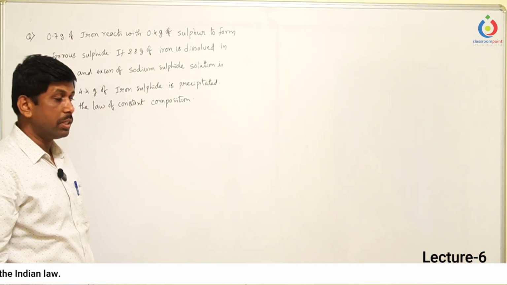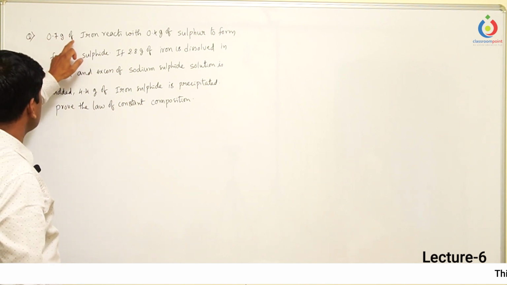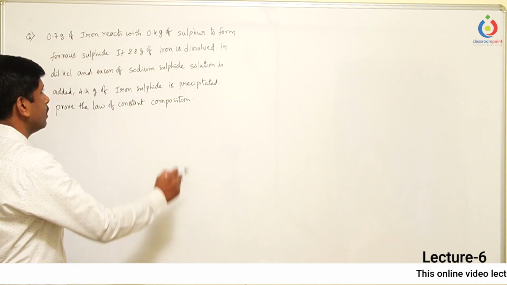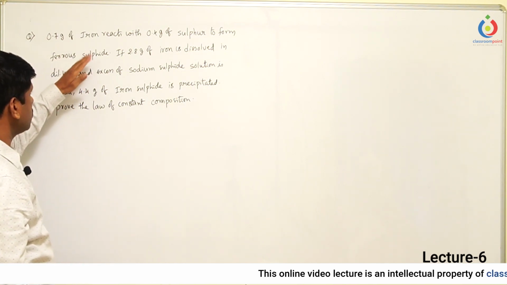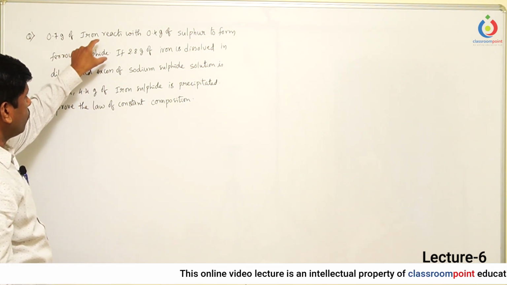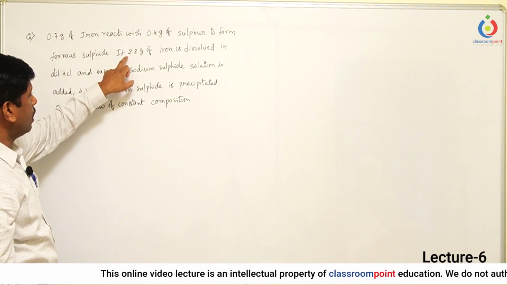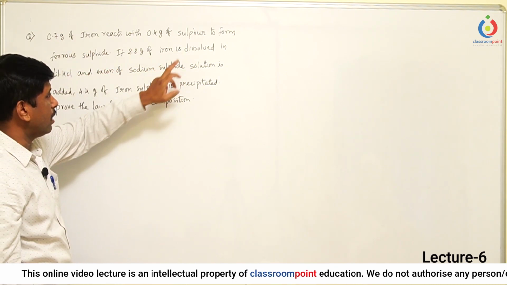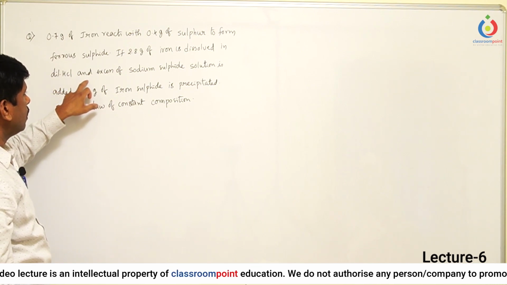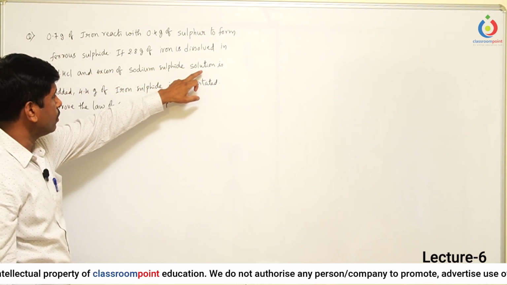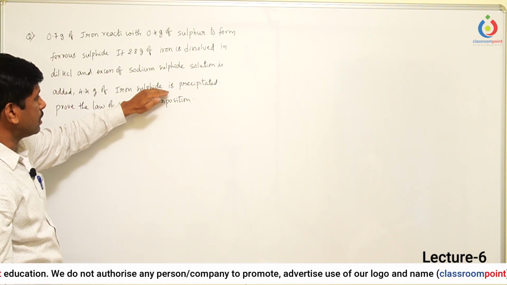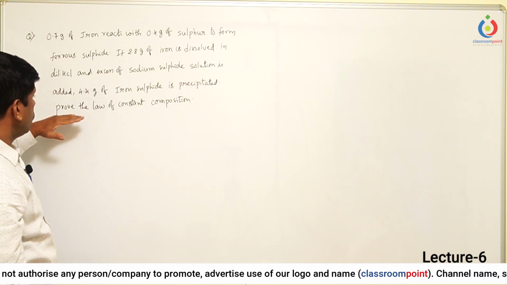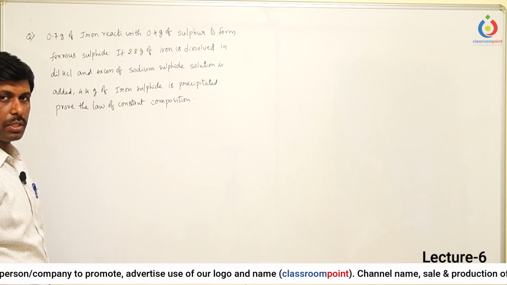Let us solve another question. 0.7 grams of iron reacts with 0.4 grams of sulfur to form ferrous sulfide. Up to here is one part. Now, if 2.8 grams of iron is dissolved in dilute HCl and an excess of sodium sulfide solution is added, 4.4 grams of iron sulfide is precipitated. Prove the law of constant composition.